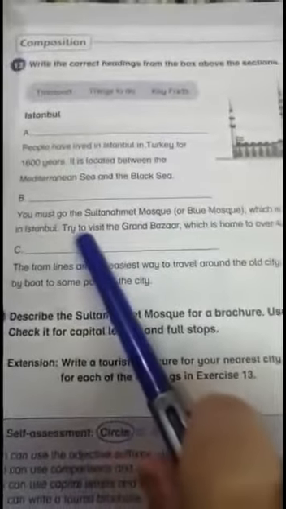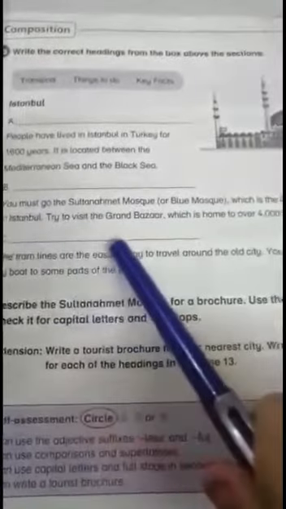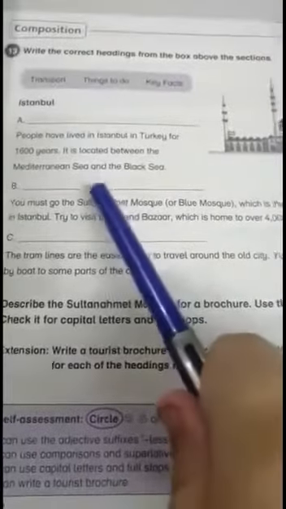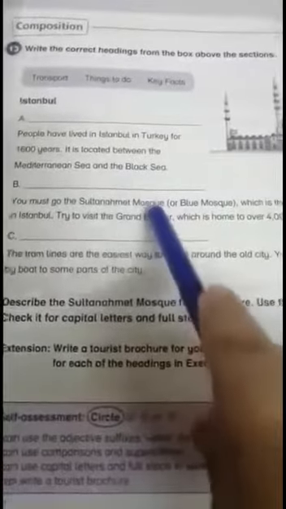Next is you must go to the Sultanahmet Mosque or Blue Mosque, which is the largest mosque in Istanbul. Try to visit the Grand Bazaar, which is home to over 4,000 shops. This is the things to do. Okay, that when you are going to Istanbul, these are the things to do.